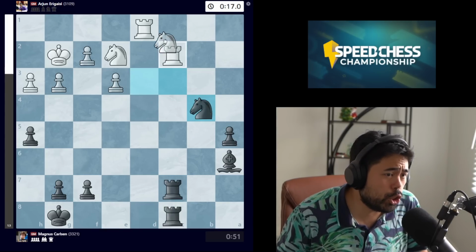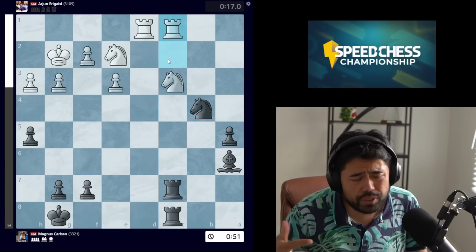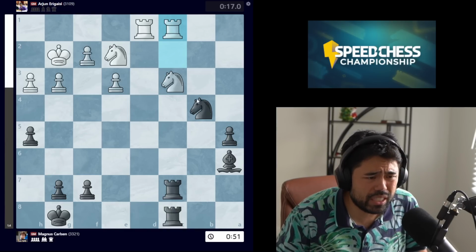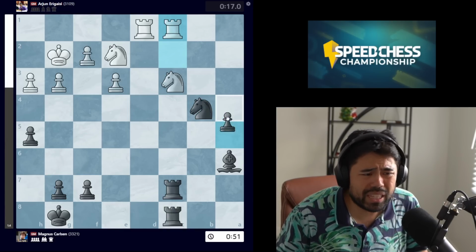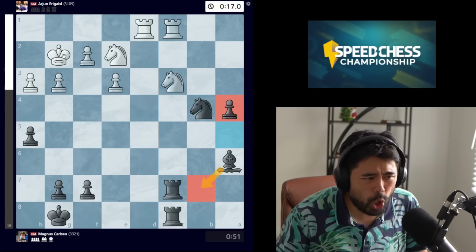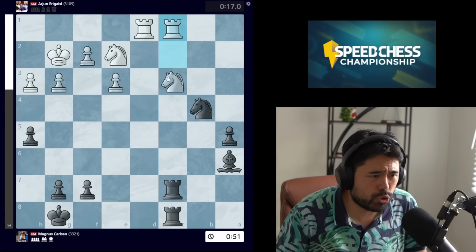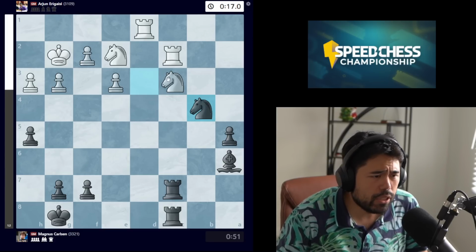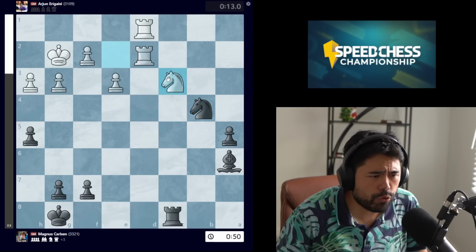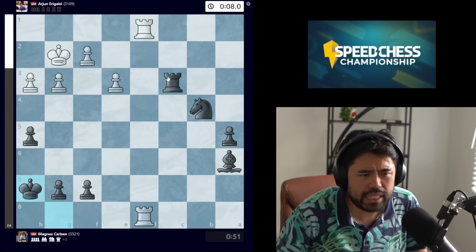Now Arjun could have played rook c1 here, and if he had done this, it would have been interesting to see how the game continues. Probably Arjun figured that after something like a4 or bishop b7, with all these weaknesses and pressure on the c file, Arjun decided that he'd rather try to go for something a little bit simpler. So he plays rook d2, Magnus sacks the rook for the 2 horses, and now we get check, king h7,